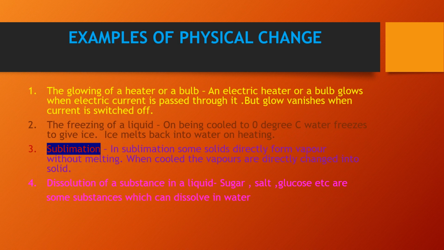In this slide, I have included the examples of physical change. Now, what are the examples which have been mentioned in the book? The glowing of a heater or a bulb. An electric heater or a bulb glows when the electric current is passed through it, but the glow vanishes when the current is switched off. As soon as we switch off the switch, there is no flow of electric current and we will not see the glowing bulb.